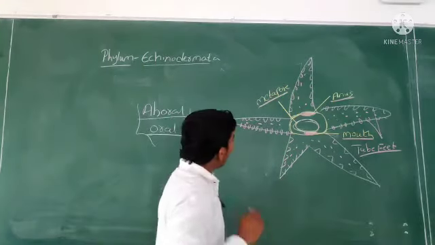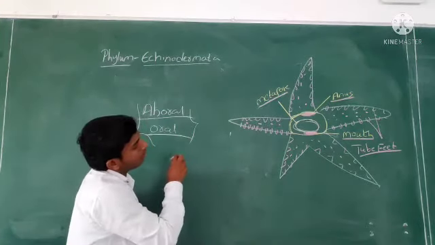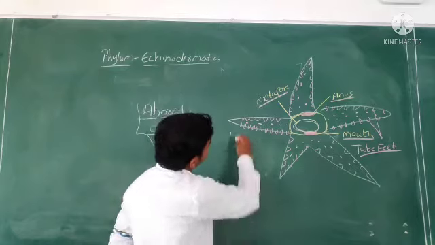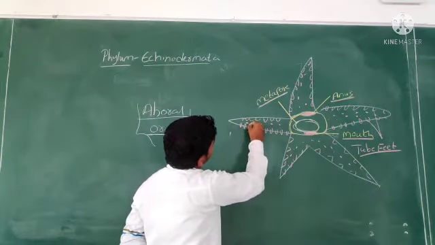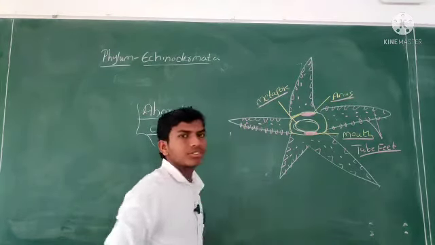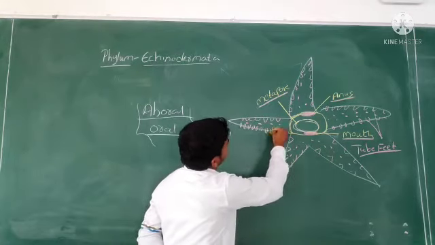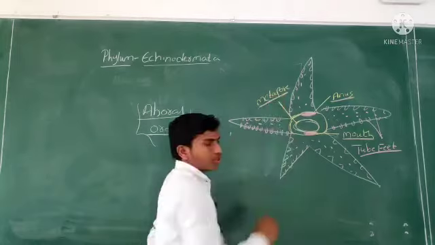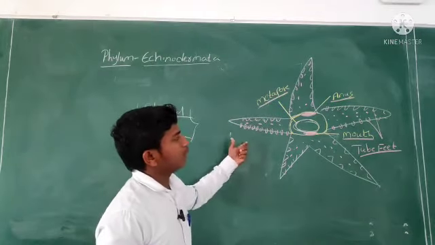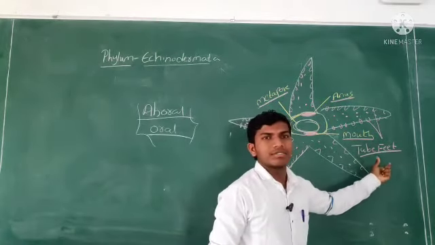The body is covered by small cell-like structures. Those are called tube feet.